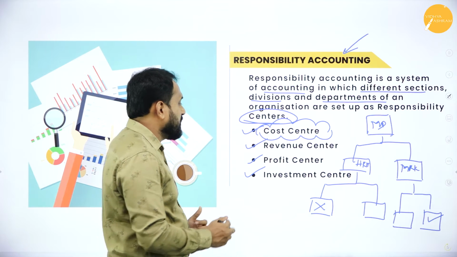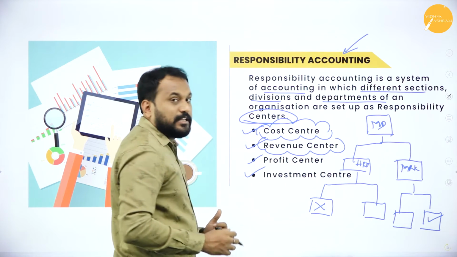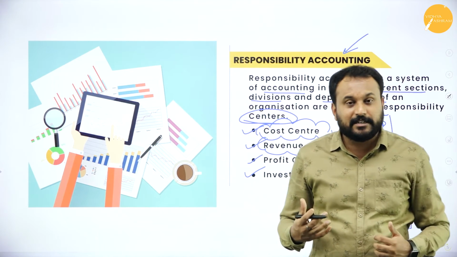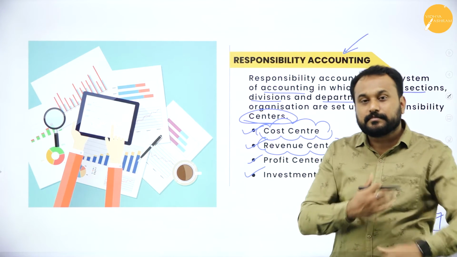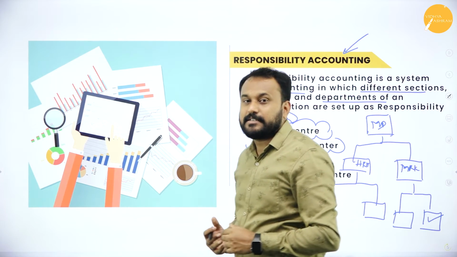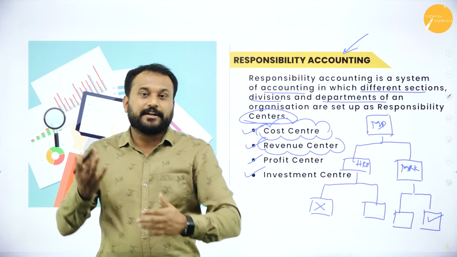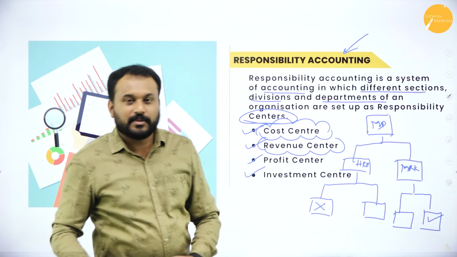The next thing here is revenue center. Revenue center in the sense what? The money is coming to you. Now you need to understand the relationship between cost and the revenue. Only when you understand the cost and the revenue, if cost is more, revenue is less, then it is a loss.